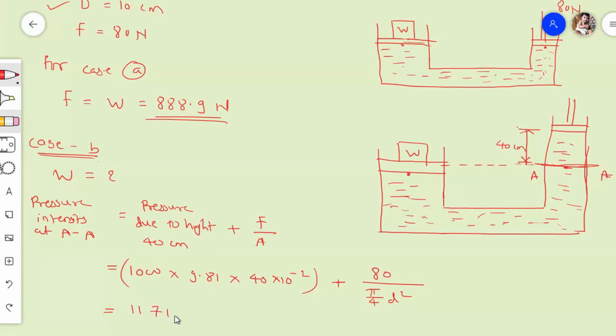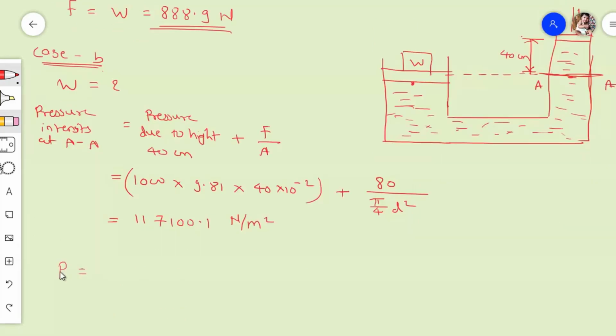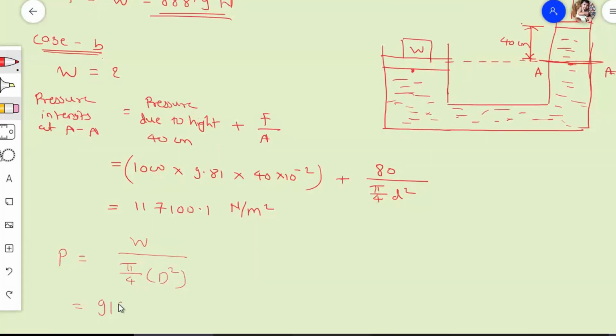This is 1171 Newton per meter square or 11.71 Newton per centimeter square. So now I know the pressure intensity at this point. Now with the help of Pascal's law again I can find out this W. So this pressure is equal to W upon pi by 4 capital D square, which is 919.7 Newton.